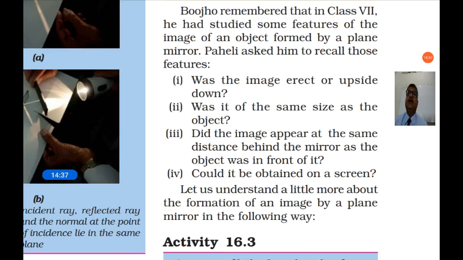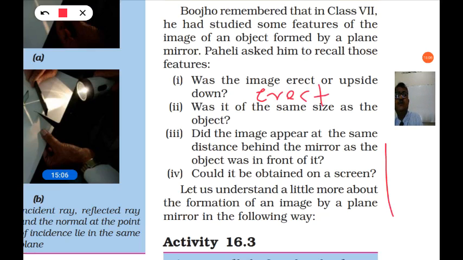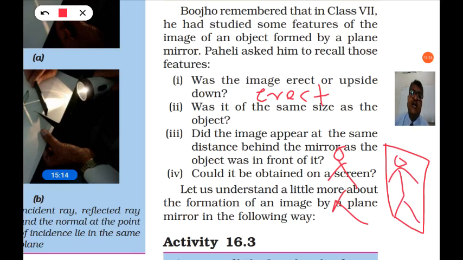And Boojo remembered that in class 7 he had studied some features of the image of an object formed by a plane mirror. So Paheli asked him to recall those features. Was the image erect or upside down? So if you see the image in the mirror, is it straight or upside down? It is always erect. If you stand in front of the mirror, say this is the mirror and you stand here, you will see the image like this. So this is called an erect image. Head is up and legs are down.